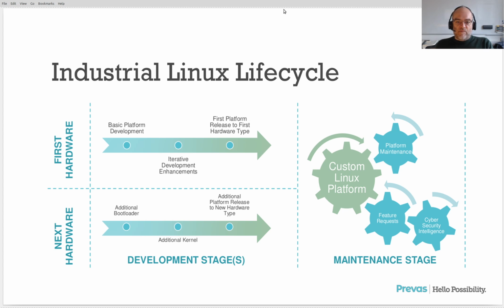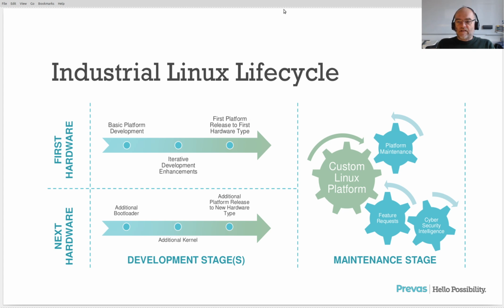And our recommendation is, from the beginning, plan to have the right side of this slide in as well. You need to understand that when you have made your first release of your Linux platform with a given hardware support, then afterwards it's a matter of planned maintenance. It's not development anymore. It's planned maintenance where you have a big wheel that turns maybe twice a year, where you update your Linux, and there we update kernel, bootloaders, Yocto build systems, and all the different software features in order to be on the latest stable that we can get from the community.